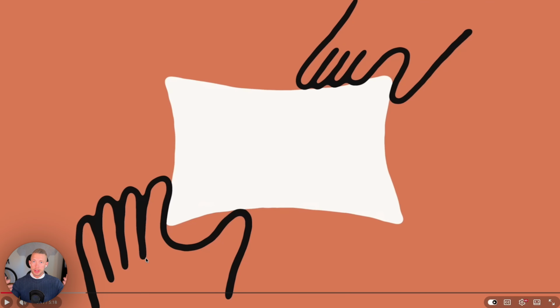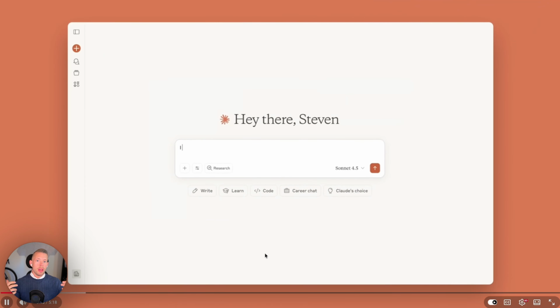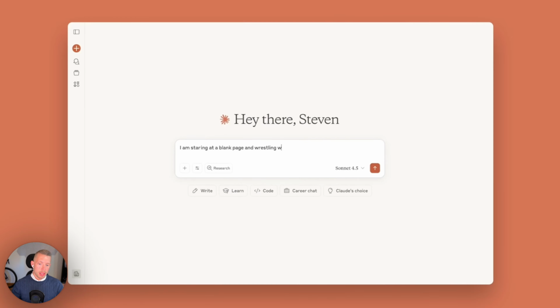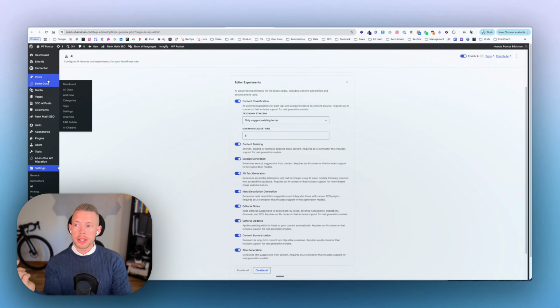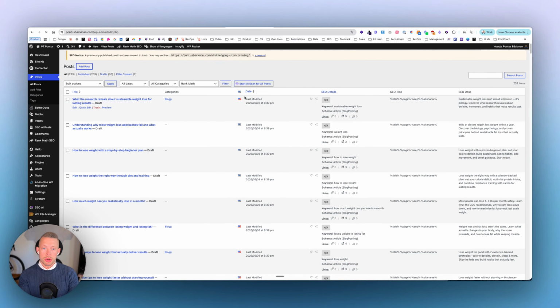Let's take all of the plugins and functionalities from WordPress aside for a moment and talk about how you create content using LLMs directly within the interface. You usually have an idea, maybe even keywords, or you ask it to do some research. Then you come up with the idea, you ask the AI to generate a decent outline that you can work back and forth with, and then eventually it creates the content for you. Now, when that is all done, when you have completed all of the revisions and refinement, you still need to copy it over to WordPress or whatever CMS system that you use, which means that you come to this post page, you add your post.